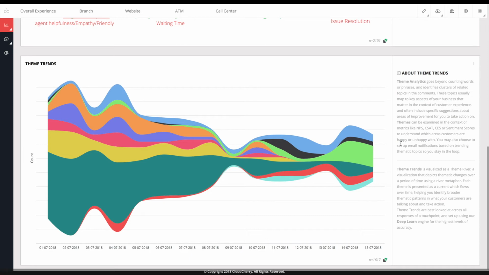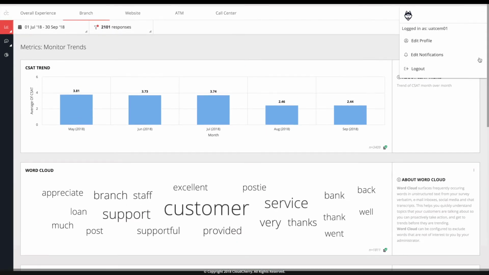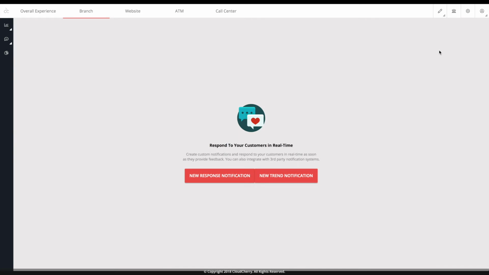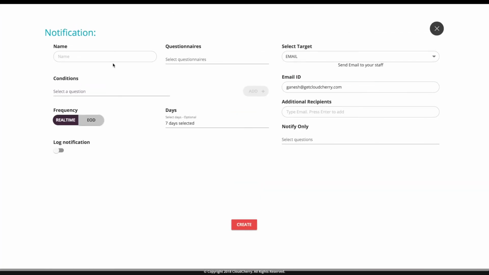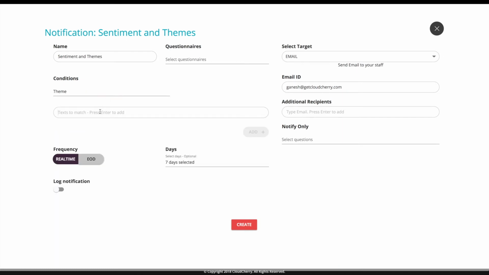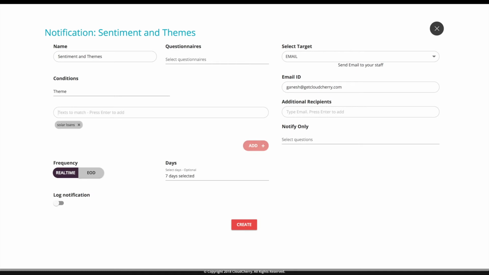Now, you may sometimes even want to just get notified based on certain emerging themes. Setting this up is very easy in CloudCherry. You can just come in, click on the profile icon that appears here on the top right, and clicking on the profile icon then lets you come in and edit notifications. You could choose to come in and set a response notification based on sentiment and themes. You may come in and want to choose a condition where if a certain theme appears where people are talking about solar loans, you may want to get notified based on this.